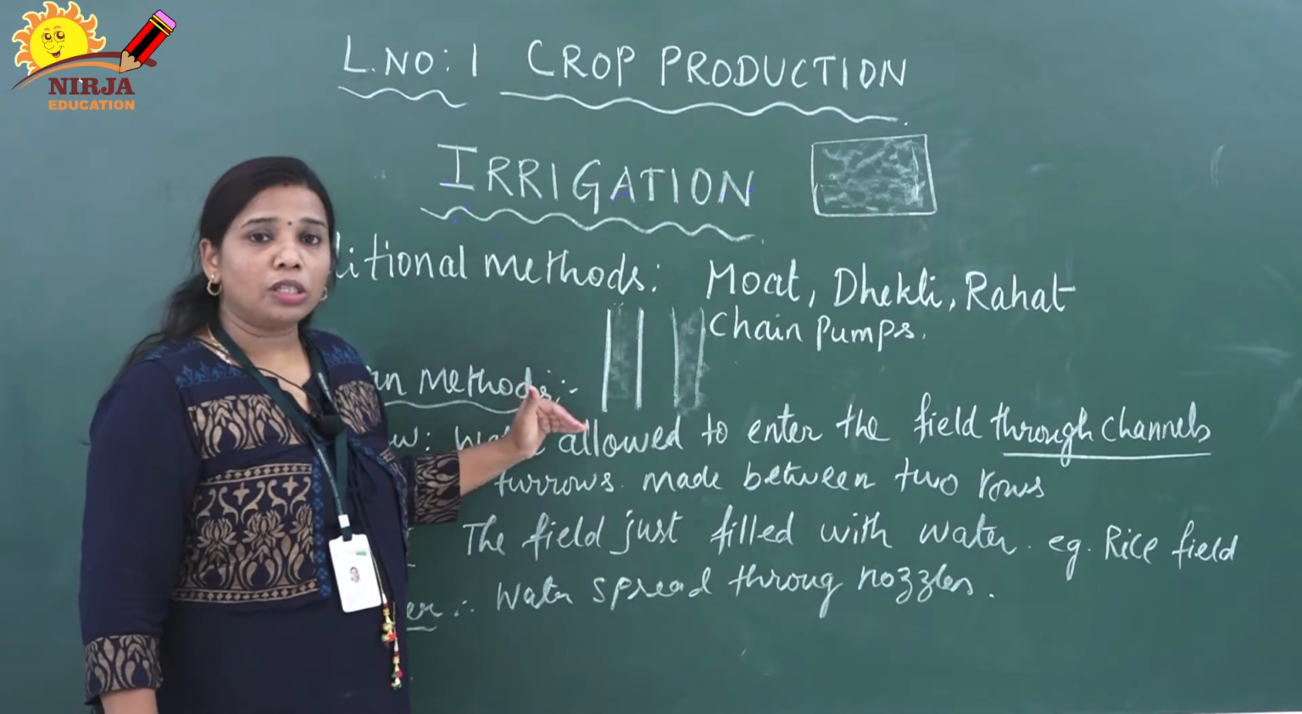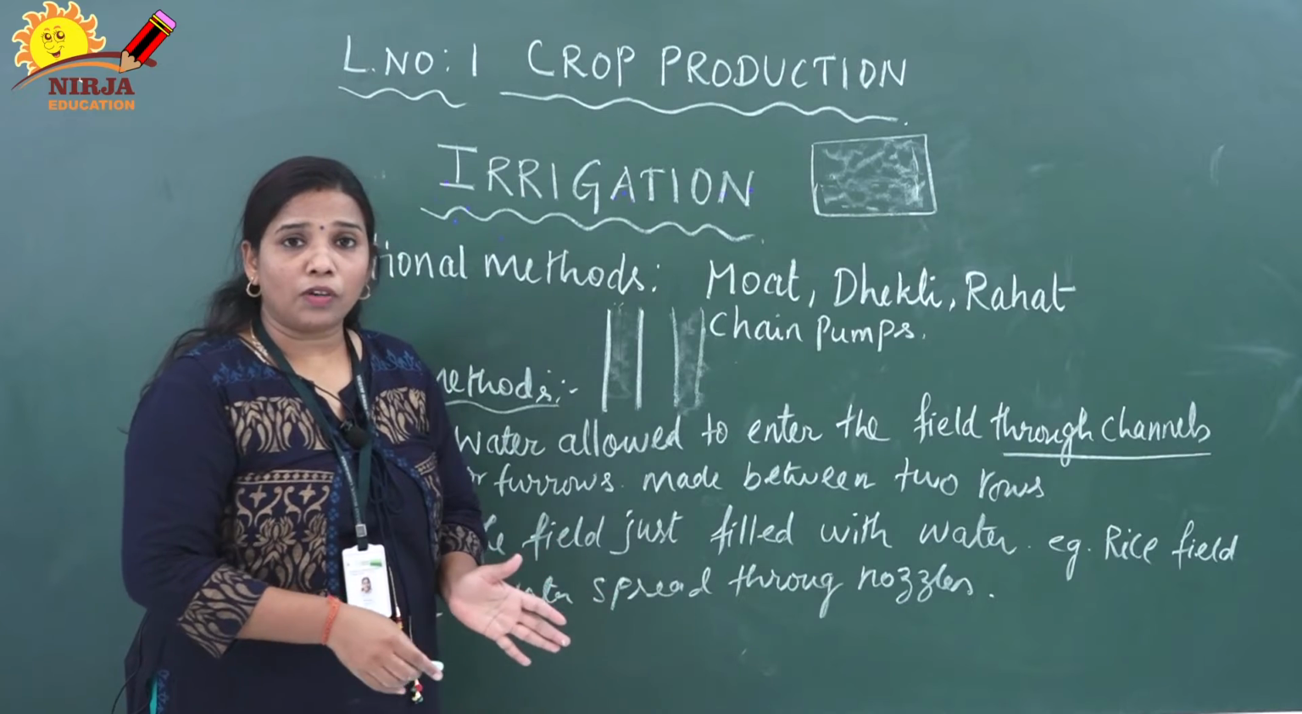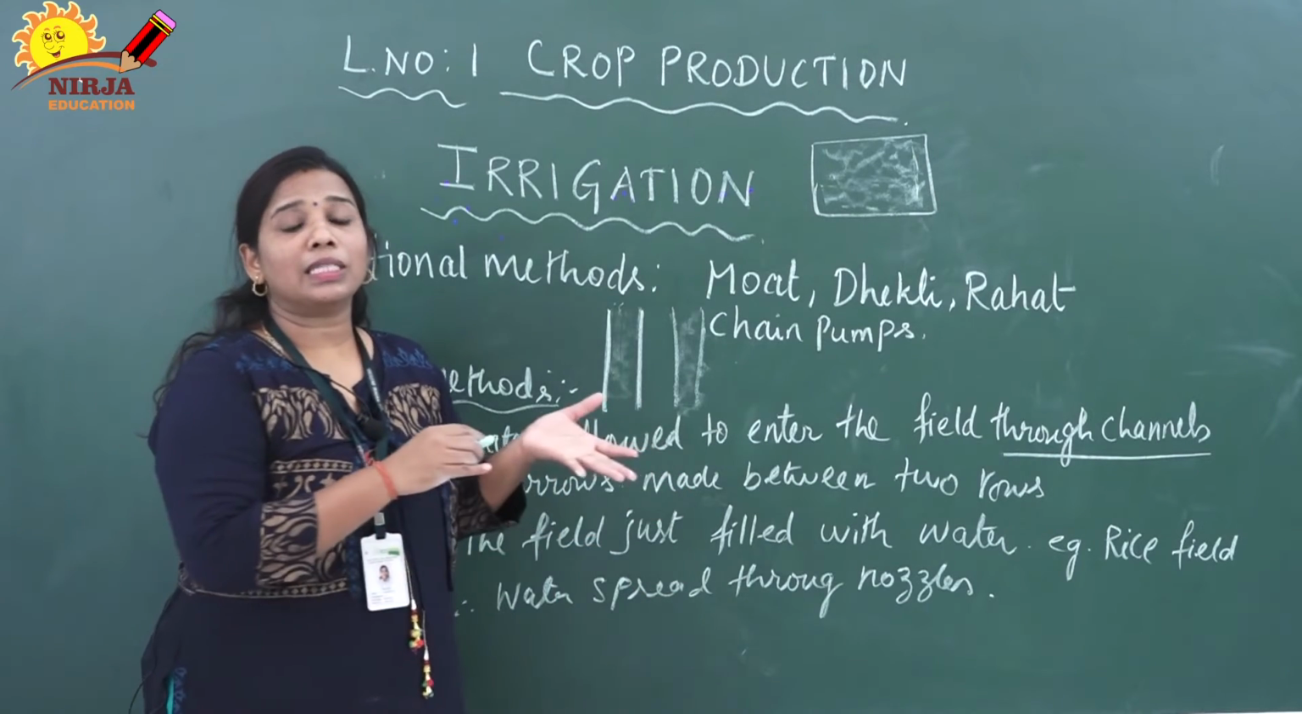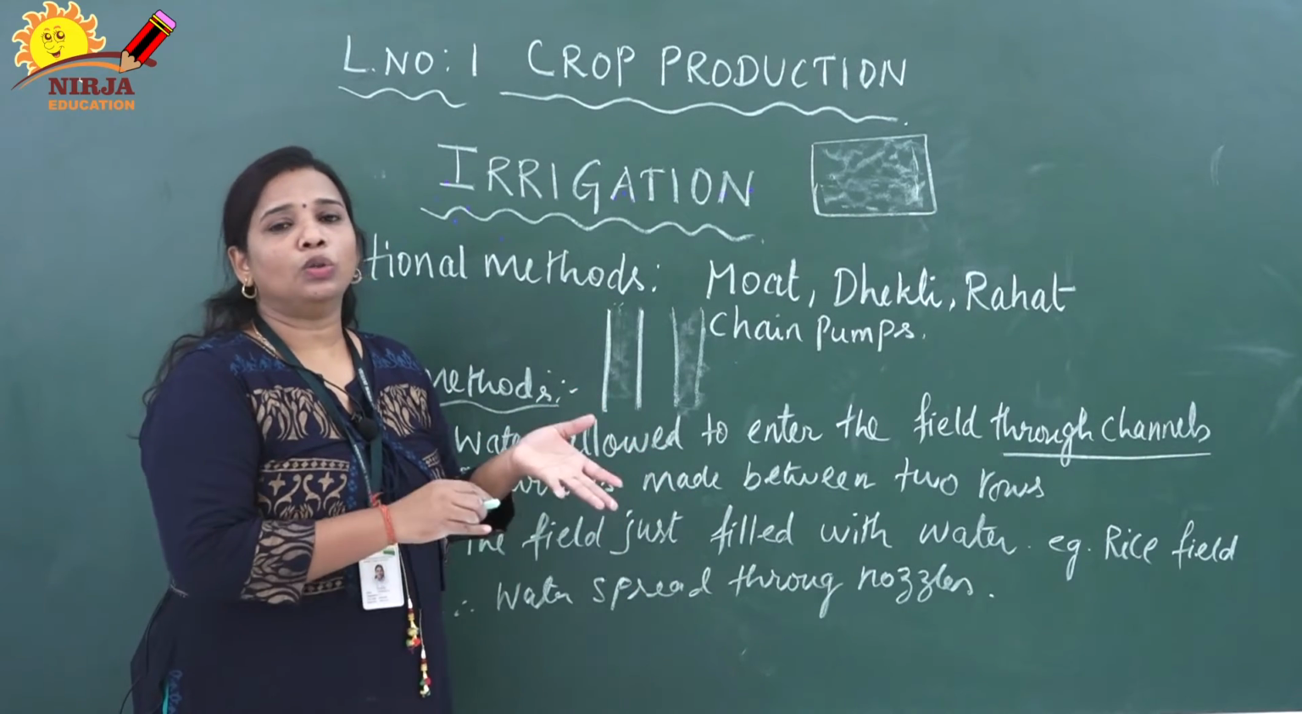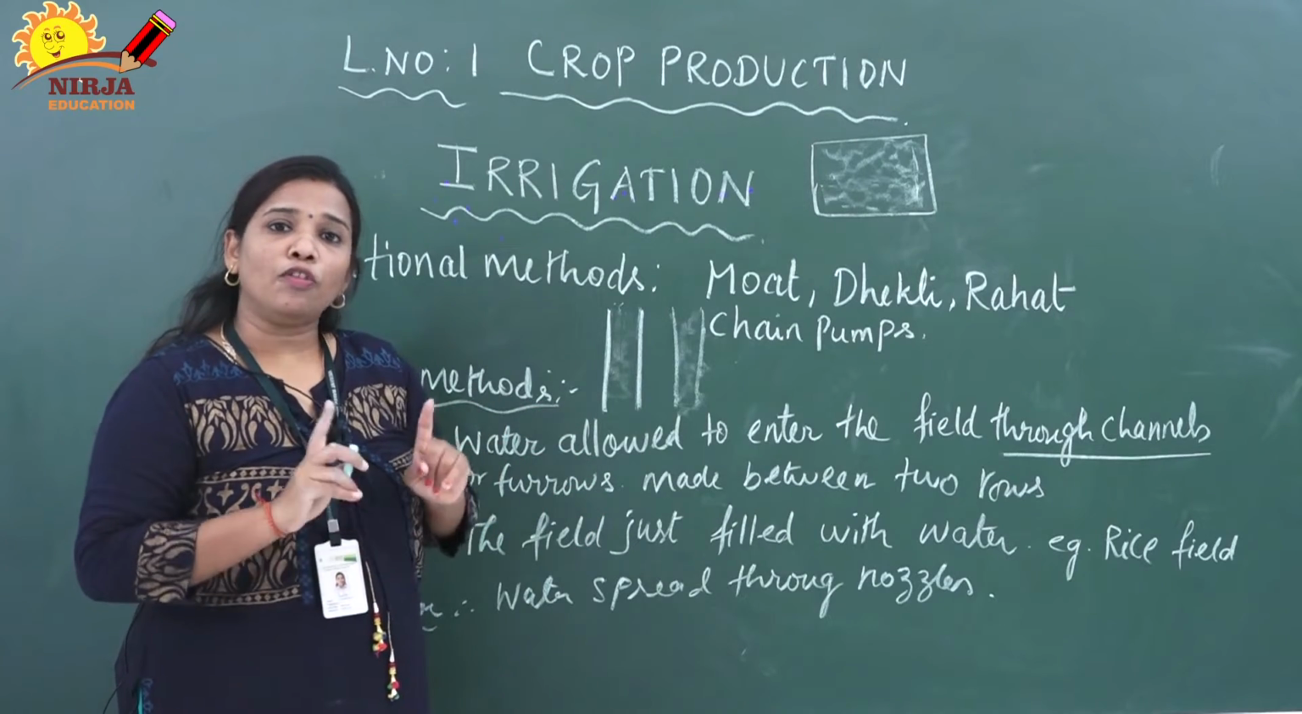So first, make a channel of 2 or 3 furrows. From the furrows, water is filled. Water is allowed to enter the crop. That is called furrow.